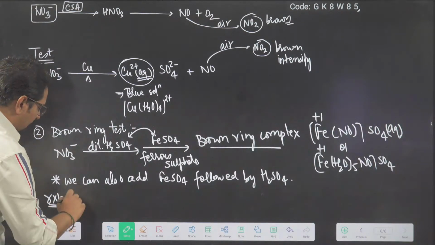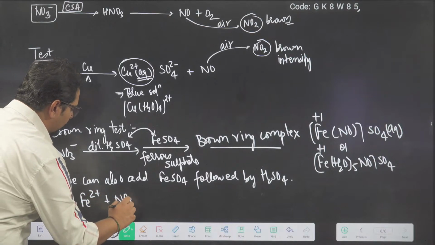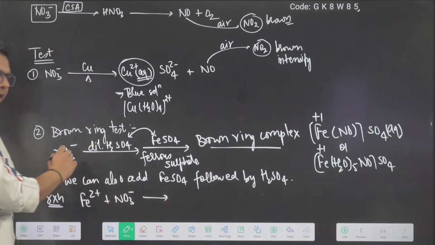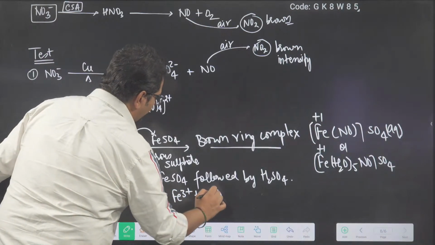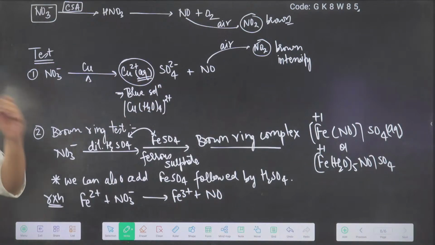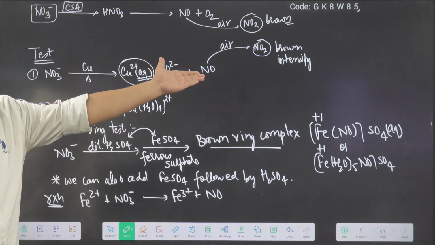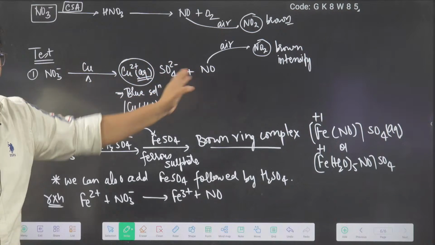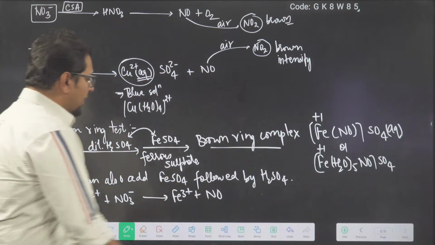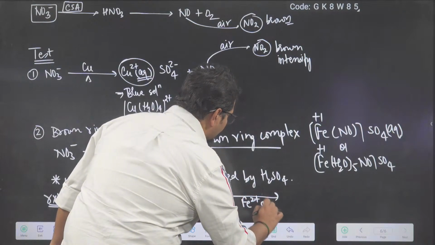If they ever ask you the reaction, what happened is Fe2+ reacts with NO3-, and Fe2+ will be oxidized to Fe3+ and NO will be formed. So Fe2+ became Fe3+, nitrate became NO. Just like NO was formed here, copper became copper 2+ by oxidation, so nitrate became NO. Here also it became NO, but this NO reacts with Fe2+ aqueous again.